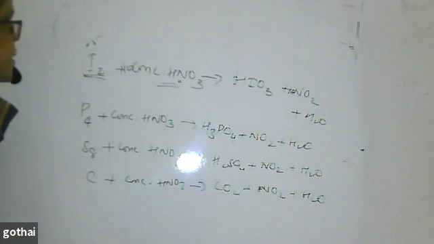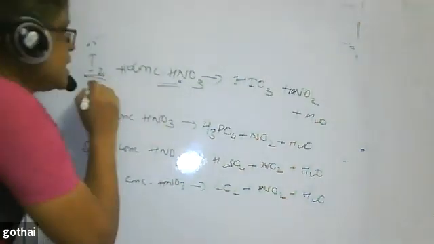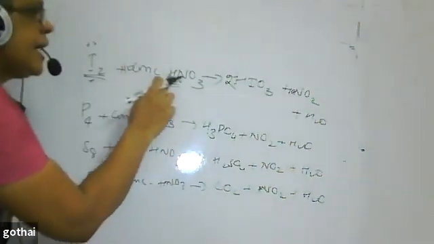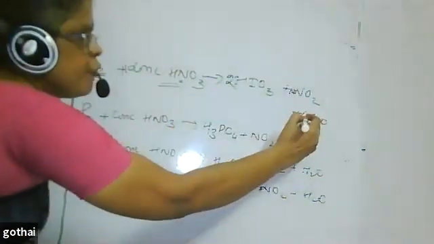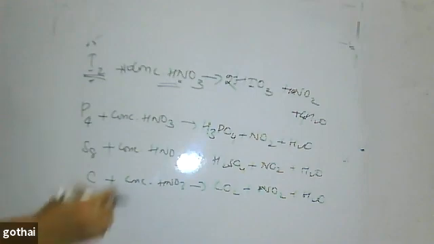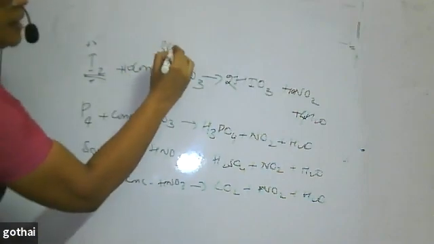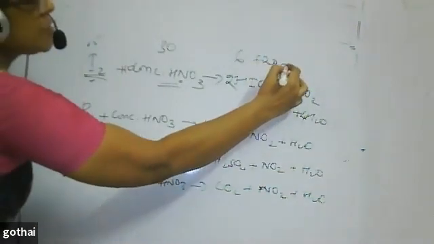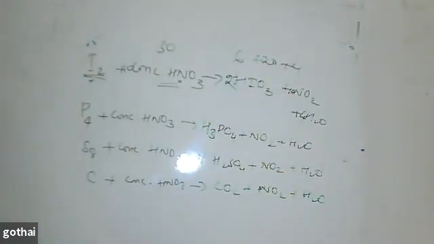5 2s are 10 plus 5, 5 2s are 10. Iodine 2 is there, so I have to put 2 only. Correct? Then 10 hydrogen, 2 are there, so I put 4. Then everything is balanced. Now we check with oxygen. 10 3s are 30, 3 2s are 6, plus 10 2s are 20, plus 4, 30 comes.